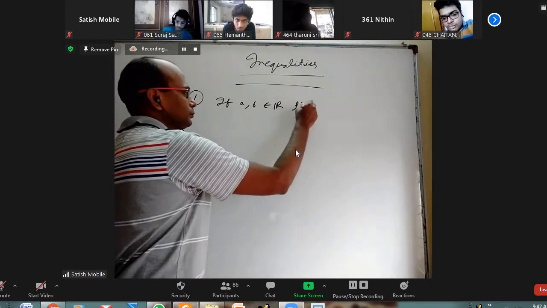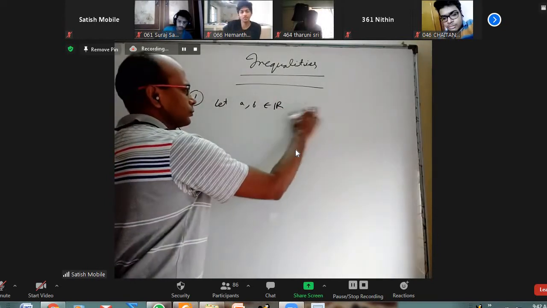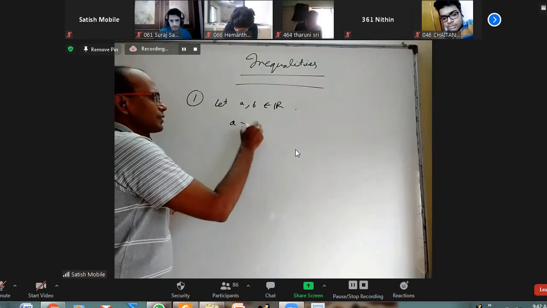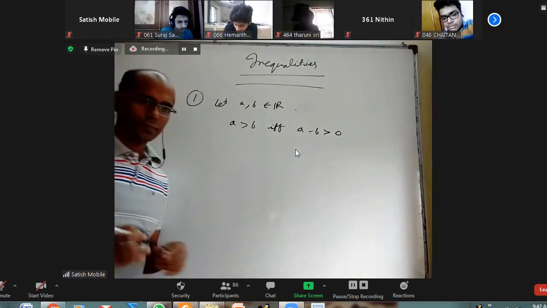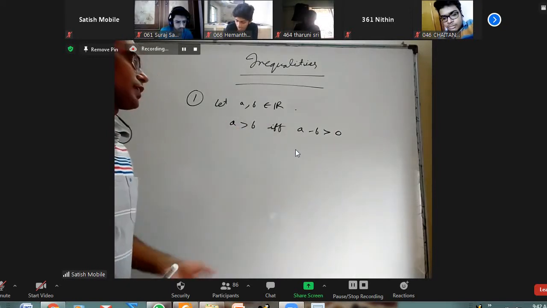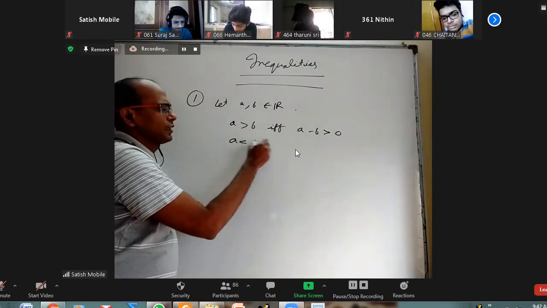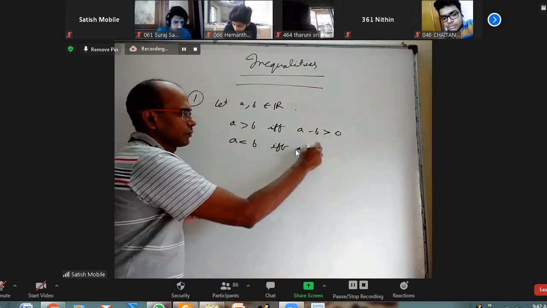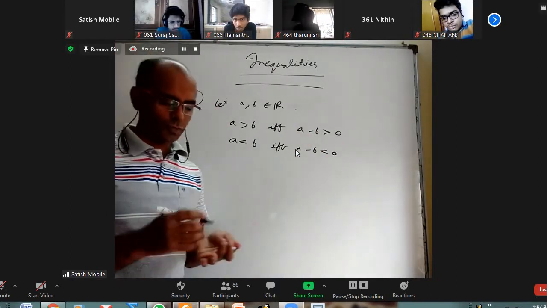Then A greater than B if and only if A minus B is greater than 0. When first number minus second number is positive, A is greater than B. In the same way, A less than B if and only if A minus B is less than 0. You don't have to write both, one is sufficient, but we want to write both.